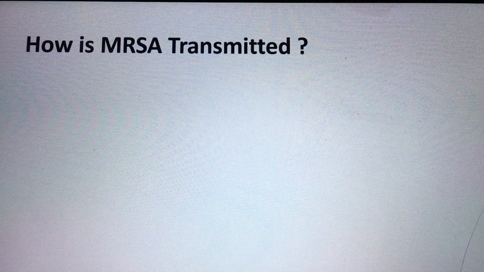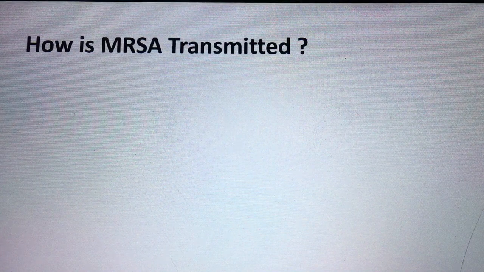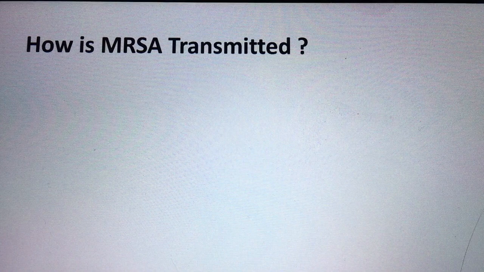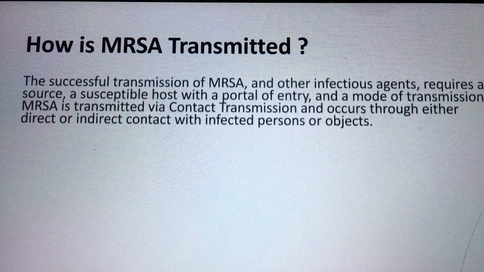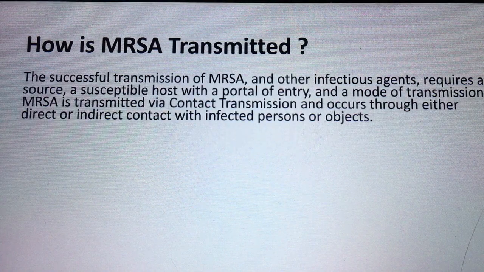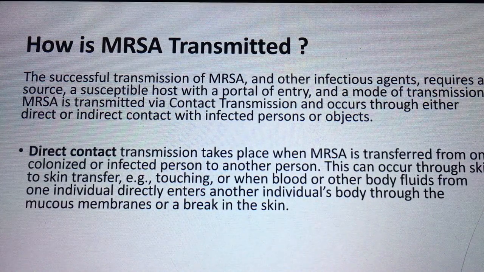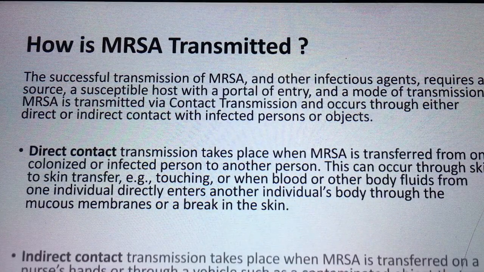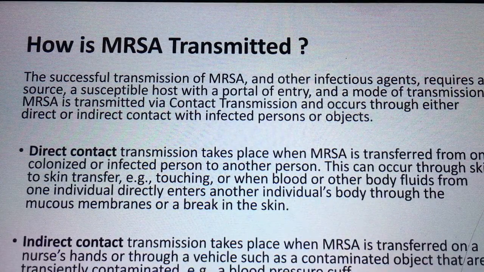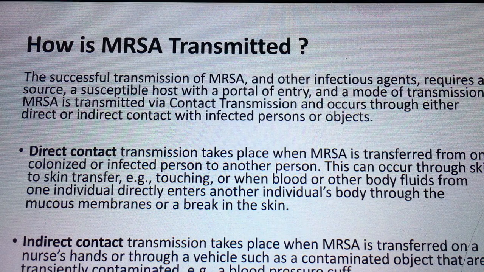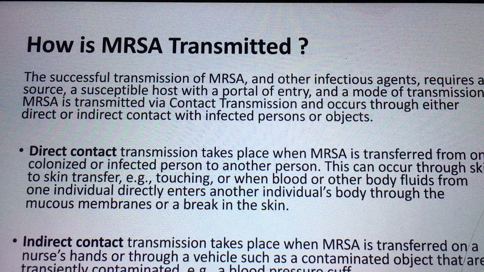Next, how is MRSA transmitted? We will see how MRSA is transmitted from one person to another. First is direct contact. Transmission takes place when MRSA is transferred from one colonized or infected person to another.